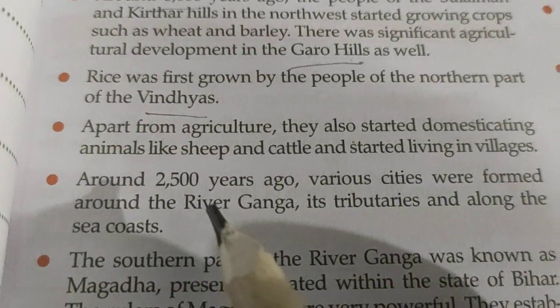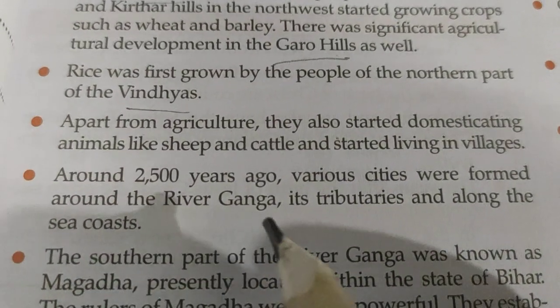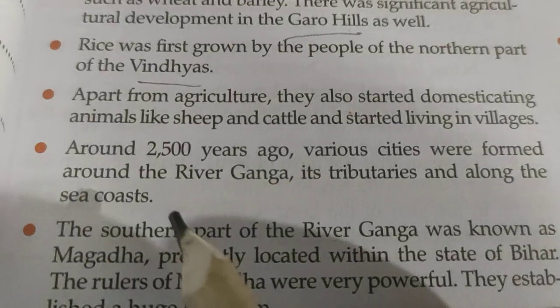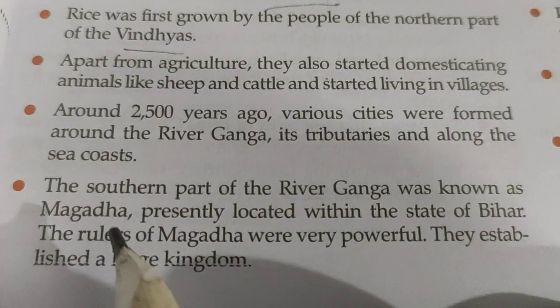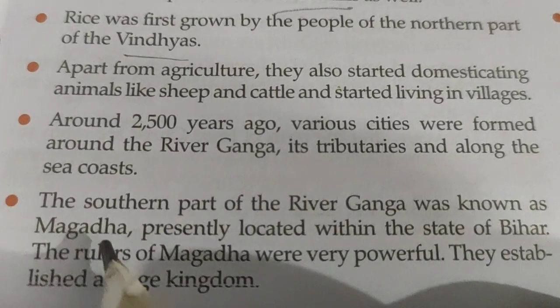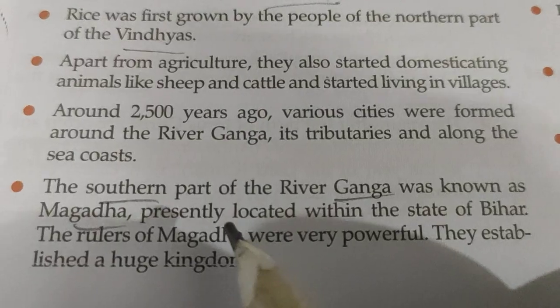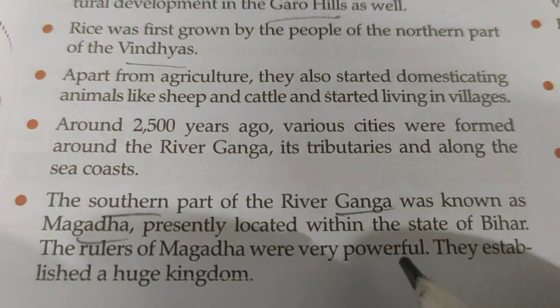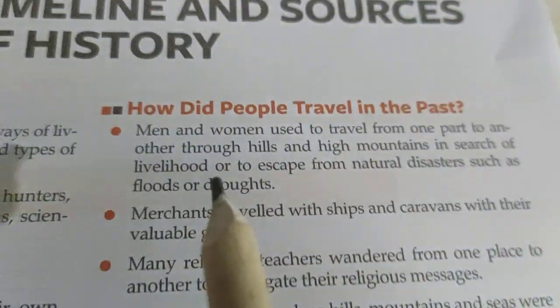Around 2500 years ago, various cities were formed around the river Ganga, its tributaries, and along the sea coasts. The southern part of the river Ganga was known as Magadha. What is known as Magadha? Southern part of river Ganga is known as Magadha, presently located within the state of Bihar. The rulers of Magadha were very powerful. They established a huge kingdom, the Magadh kingdom.